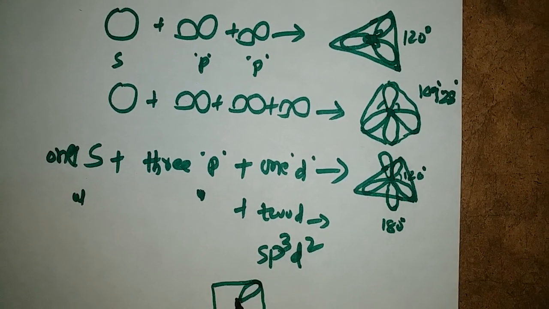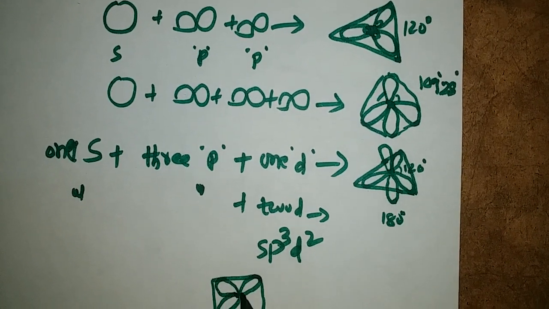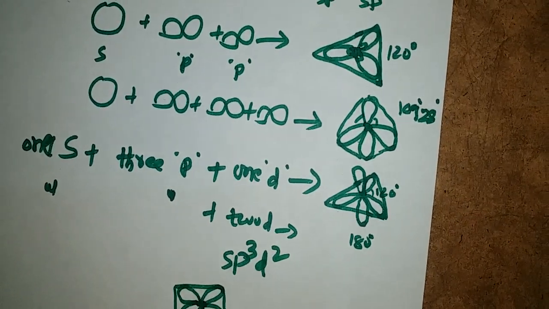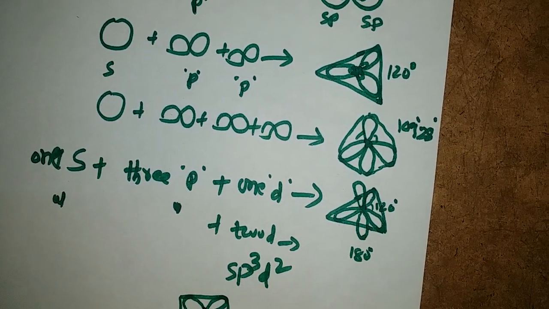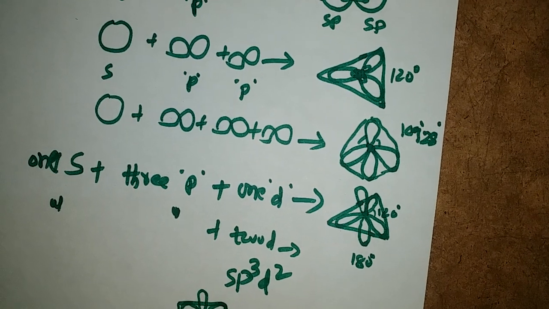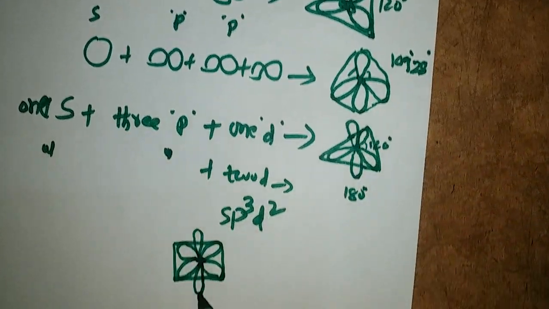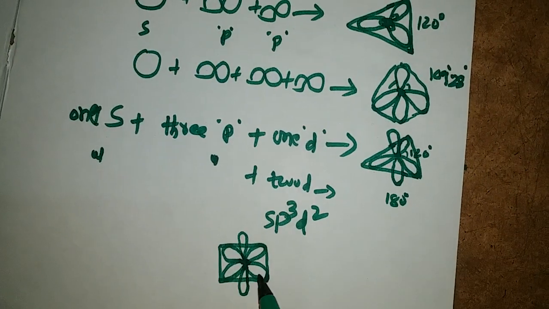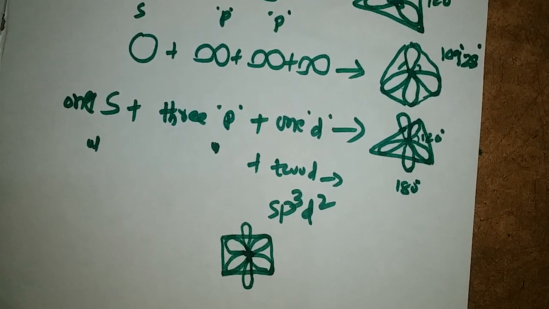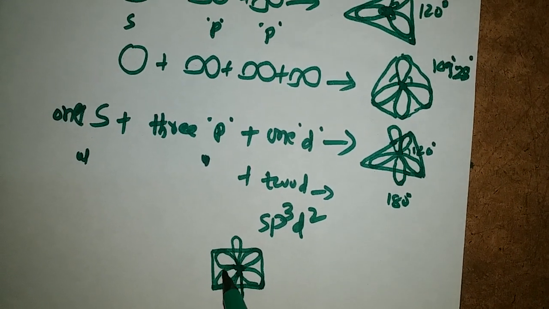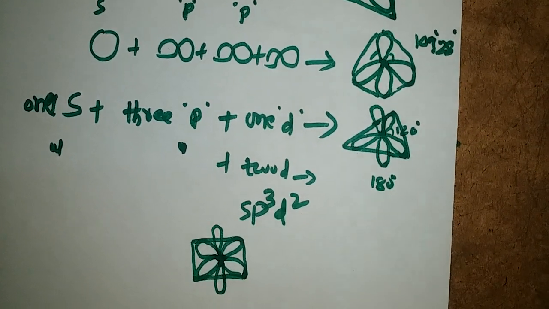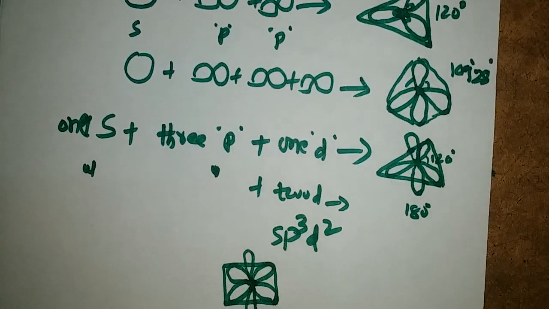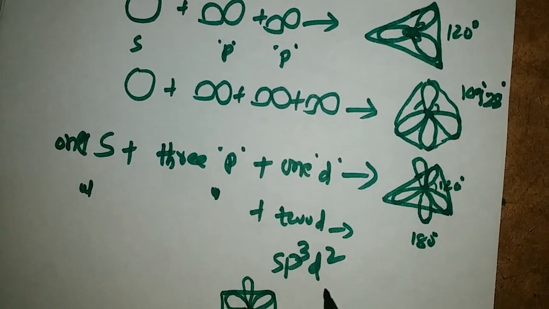In this, four hybridized orbitals are arranged in a square planar shape, and the remaining two are arranged one above the square plane and another one below the square plane. So here we have two types of bond angles: one is 180 degrees, another one is 90 degrees. This is called sp3d2 hybridization.